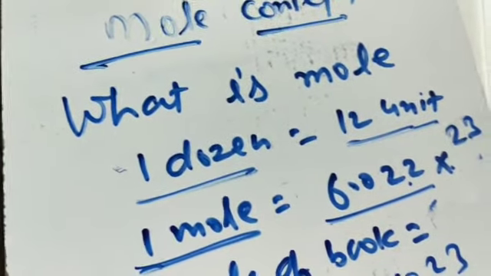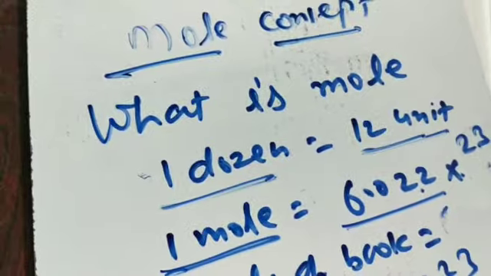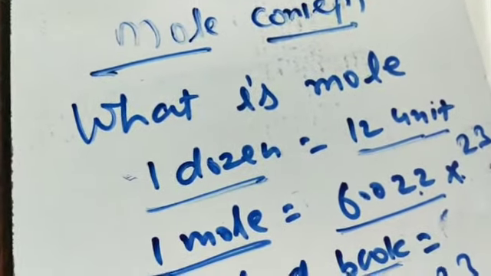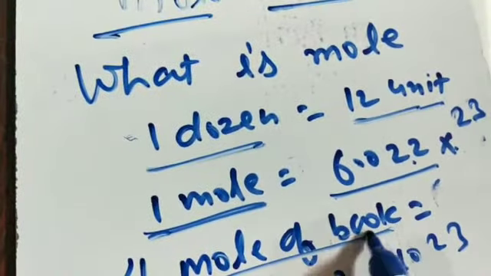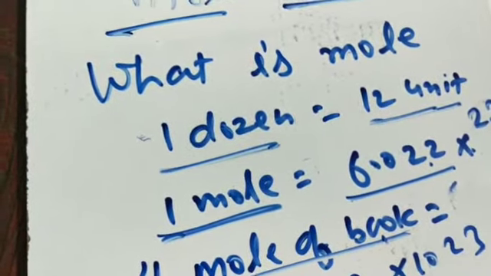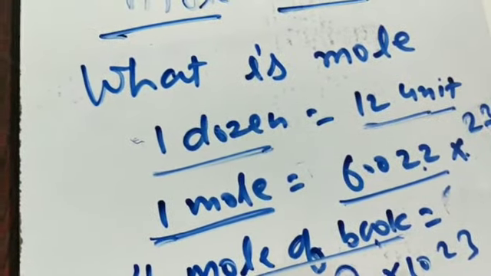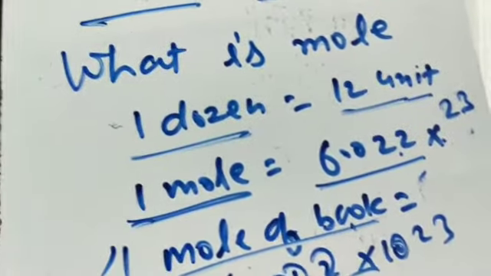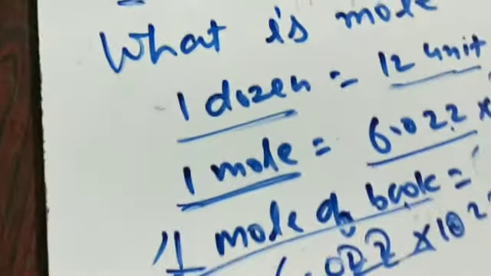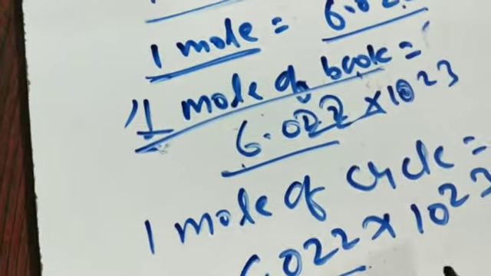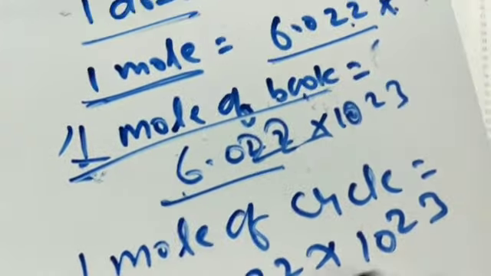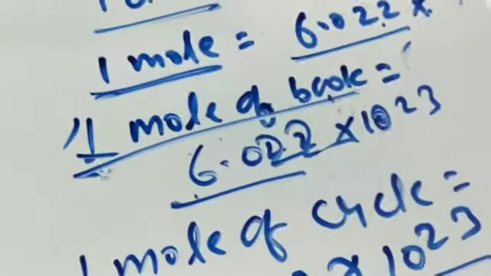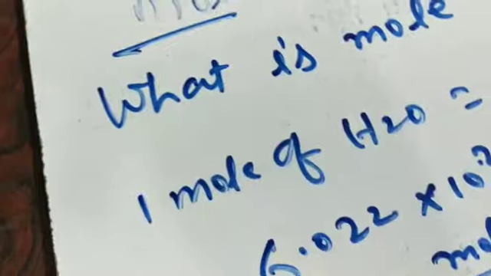If someone asks you, you have 1 mole of books, what do you mean by 1 mole of books? It means you have 6.022 into 10 to the power 23 books.